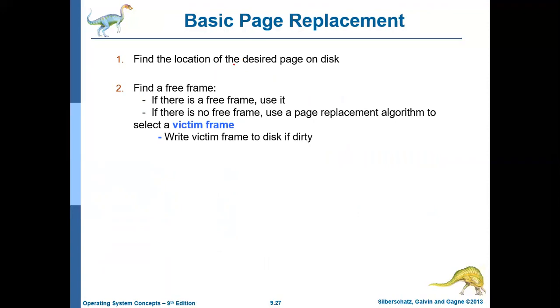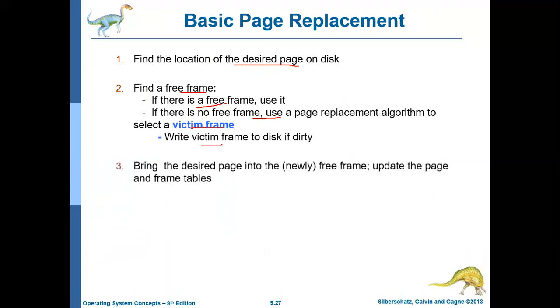Find the location of the page that is to be moved in the hard disk. Find a free frame in the main memory. If there is a free frame, use it. If there is no free frame, then use one of the page replacement algorithms to identify a victim from the main memory. Write the victim frame to the disk if it is dirty, that is, if the dirty bit is set. Otherwise, don't write.